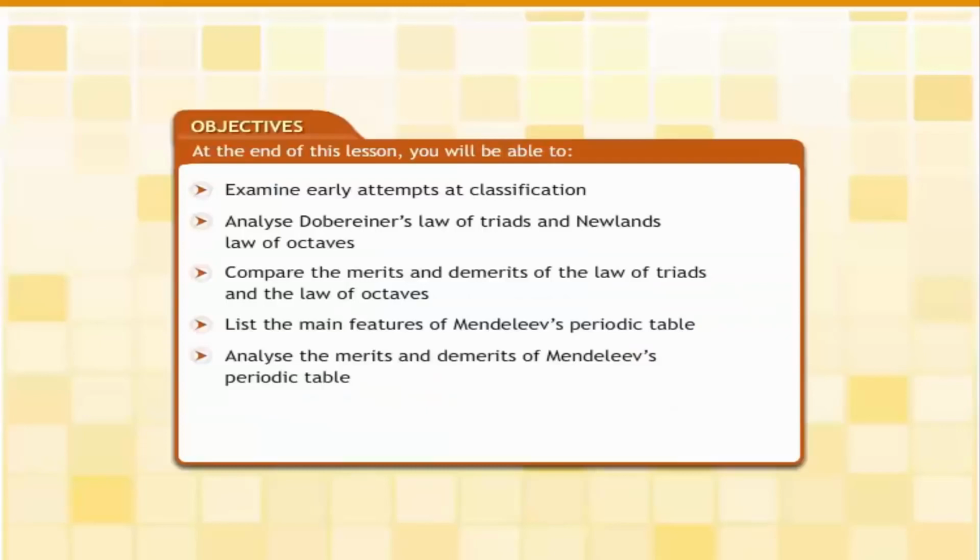In this lesson, we will learn how the attempts to classify elements led to the evolution of the periodic classification of elements. At the end of this lesson, you will be able to examine early attempts at classification, analyze Döbereiner's law of triads and Newlands' law of octaves, compare the merits and demerits of the law of triads and the law of octaves, list the main features of Mendeleev's periodic table, and analyze the merits and demerits of Mendeleev's periodic table.